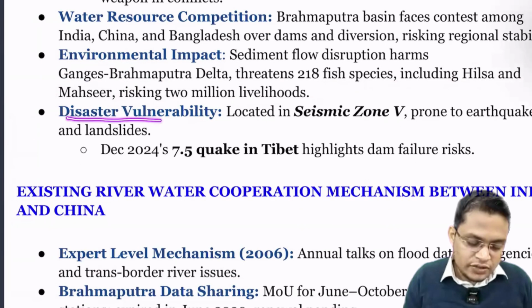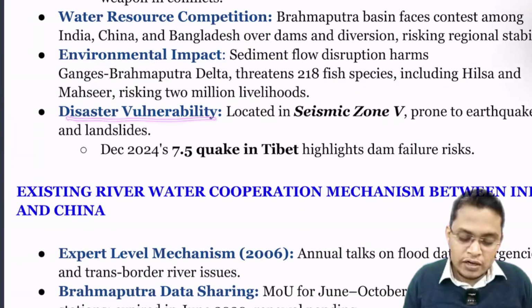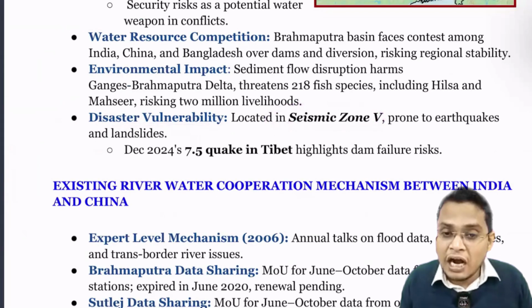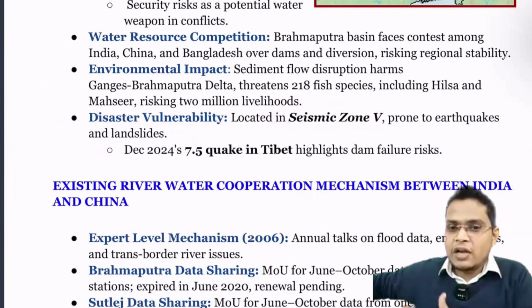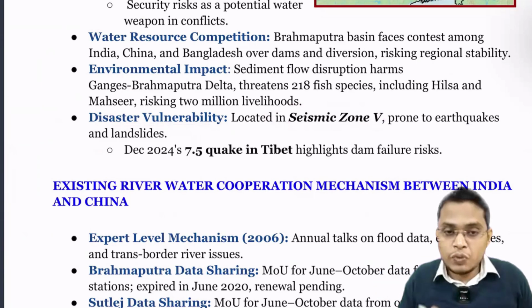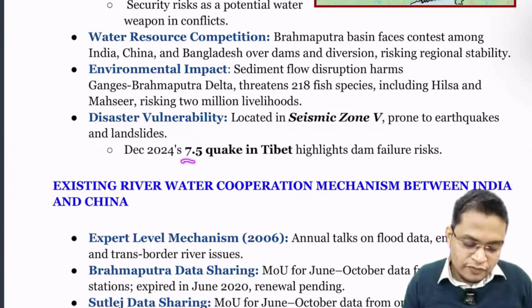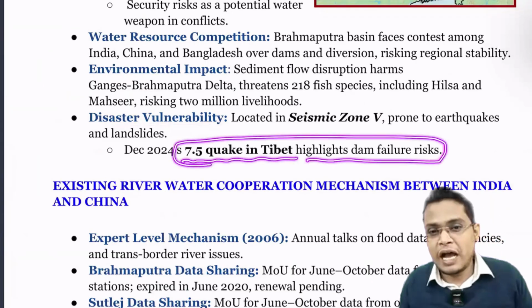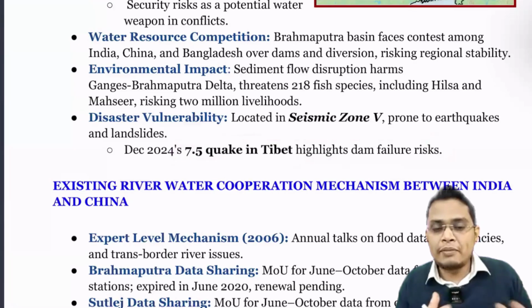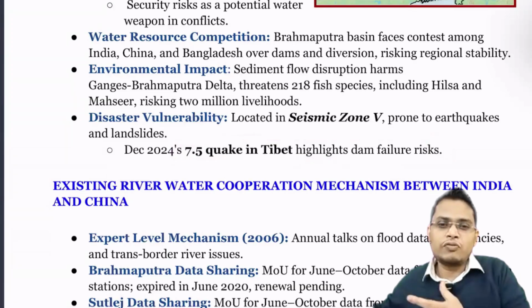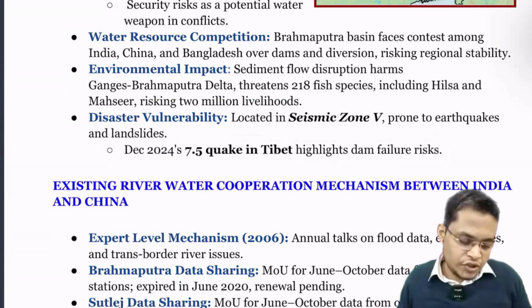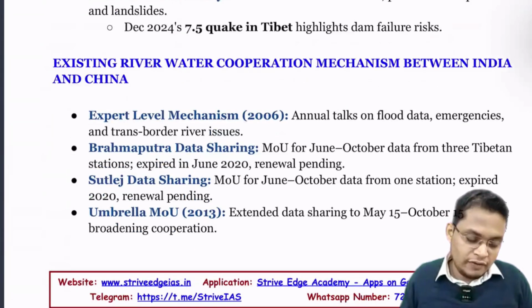Okay. Next is disaster vulnerability. This dam is located in earthquake zone 5. Just imagine, in case of any earthquake, if the dam bursts, the entire lower reach will be wiped out. That is what creates the threat. A 7.5 earthquake in Tibet highlighted the dam failure risk. If something happens and the dam collapses, a huge amount of water will flow and everything in its way will be washed away. That is the concern we have to be careful of.